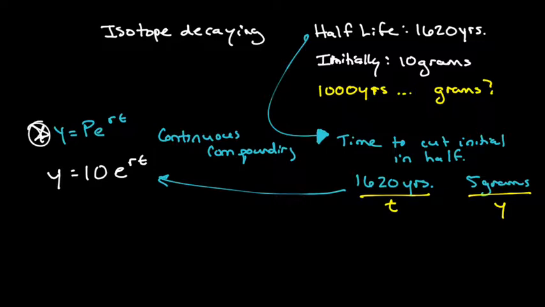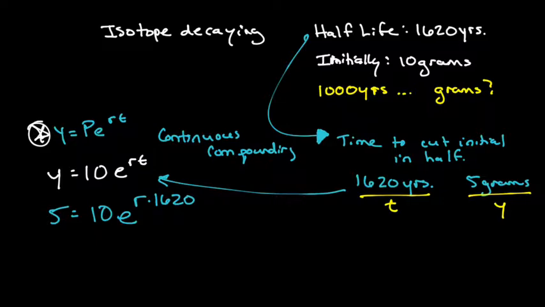So Mitchell's saying we don't know the decay rate, but we do have a data point. So let's plug in that data point there: 5 equals 10 e to the r times 1,620. And if we look now, there is only one variable left, r. And Kristen had said, I wish I knew what r is, so let's just go ahead and solve for it.